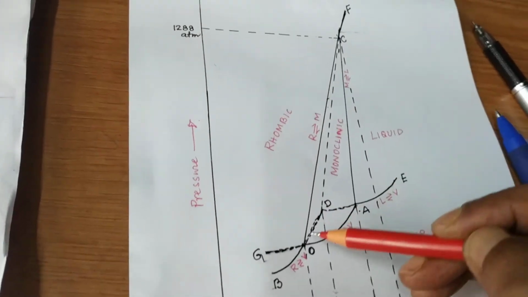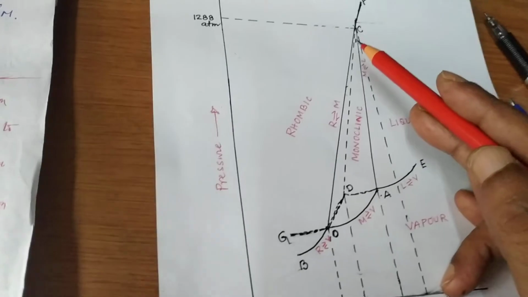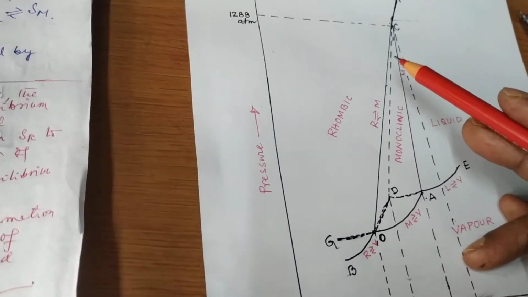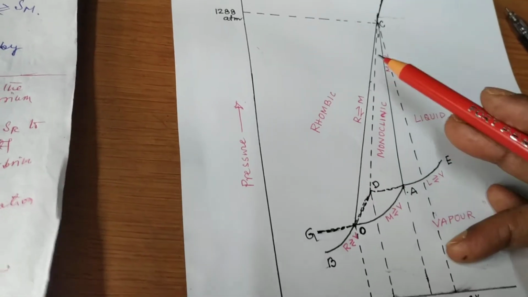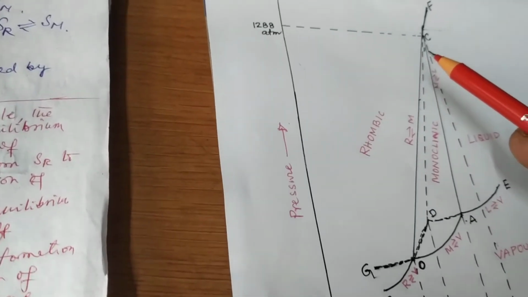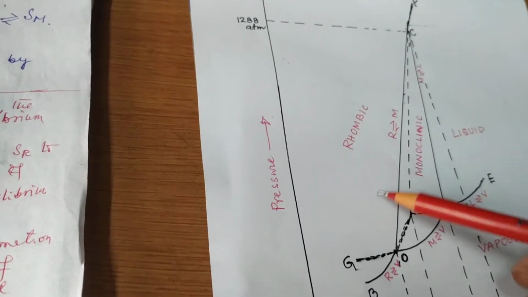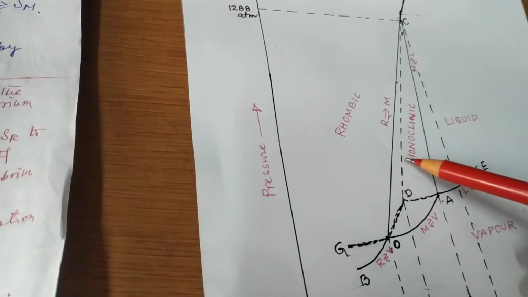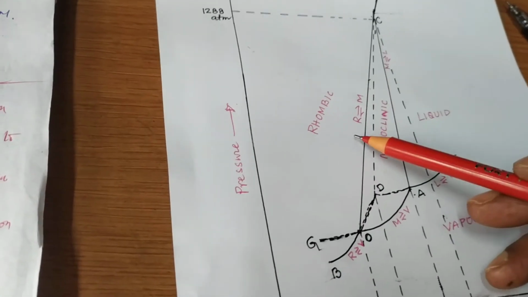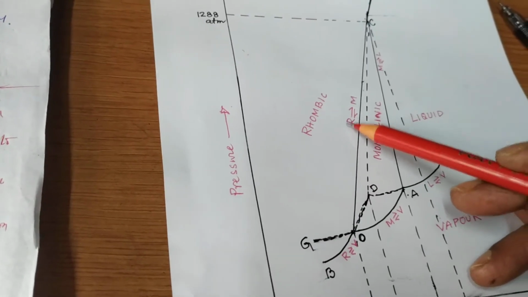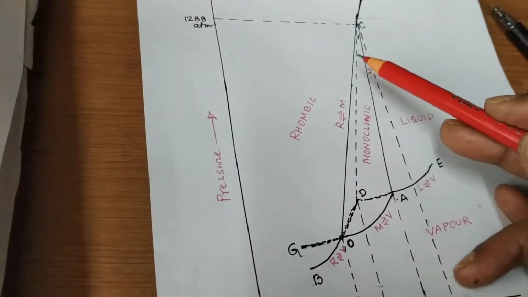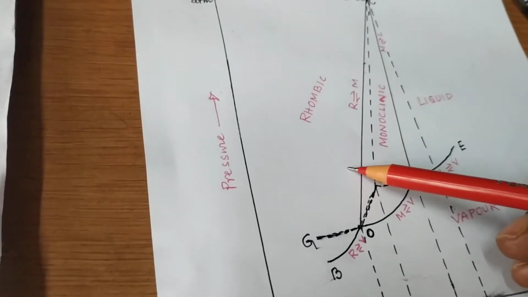Now I will discuss the curve OC. Actually, this is the transition curve. It gives the effect of pressure on the transition temperature of rhombic sulfur into monoclinic sulfur. The equilibrium along this curve is SR in equilibrium with SM, rhombic to monoclinic. Here again, the degrees of freedom equals 1. So this is monovariant.